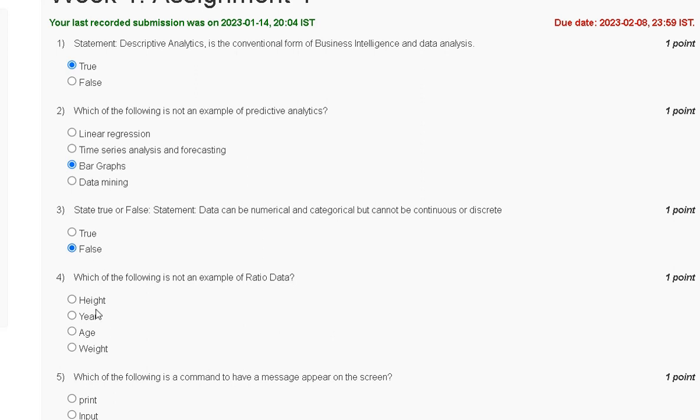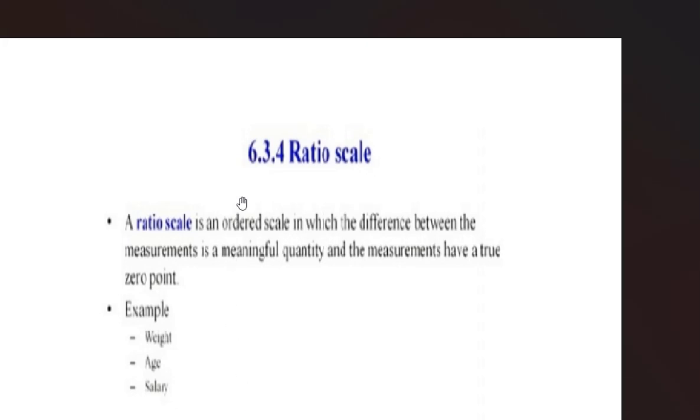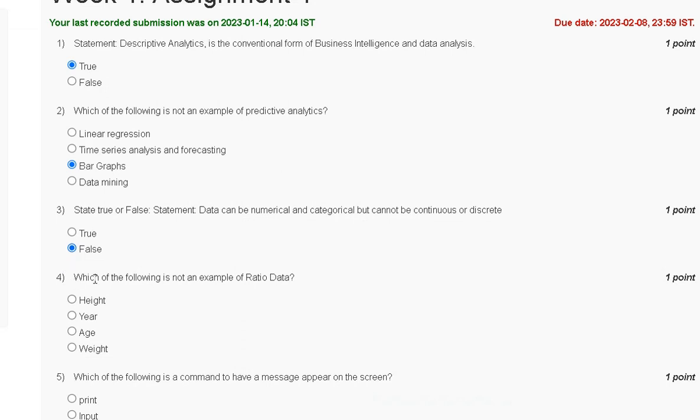Question number 4, which of the following is not an example of ratio data? First, height. Second, year. Third, age. Fourth, weight. So the explanation of question number 4 is here. Ratio scale is an ordered scale in which the difference between the measurements is a meaningful quantity and the measurements have a true 0 point. So the examples are weight, age, salary. So the correct answer to question number 4 is option number B, year.